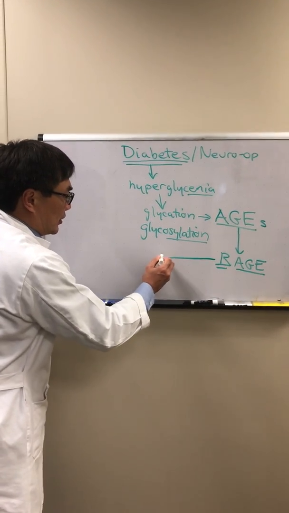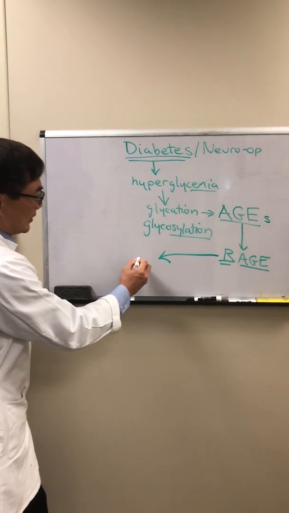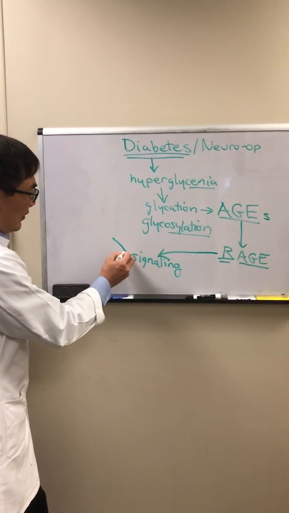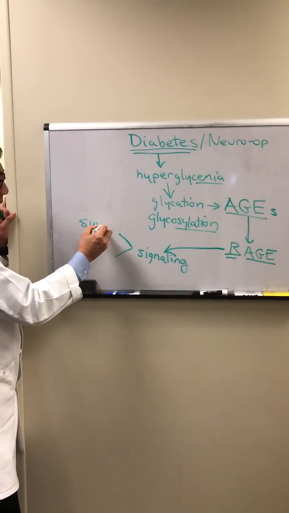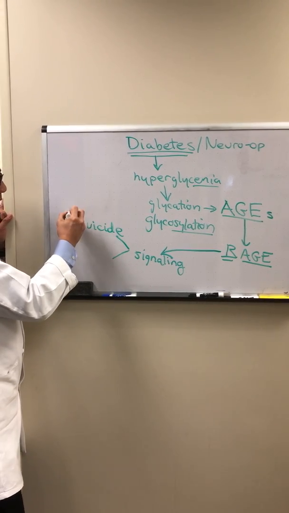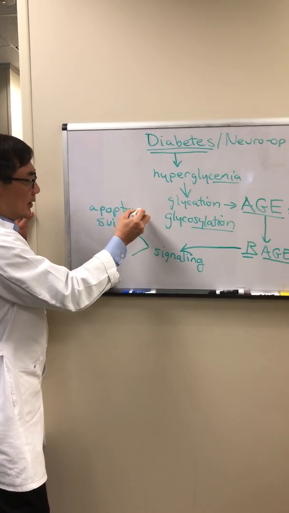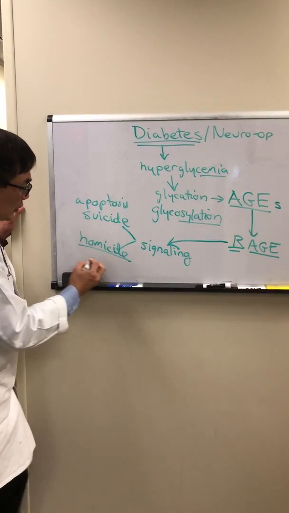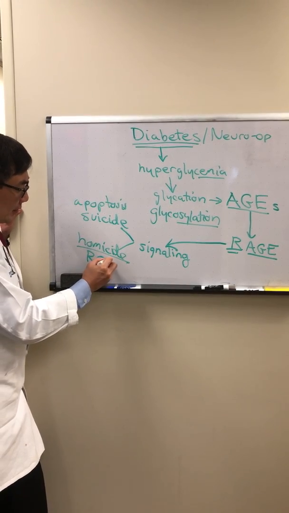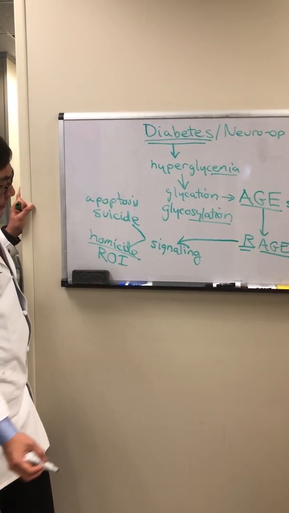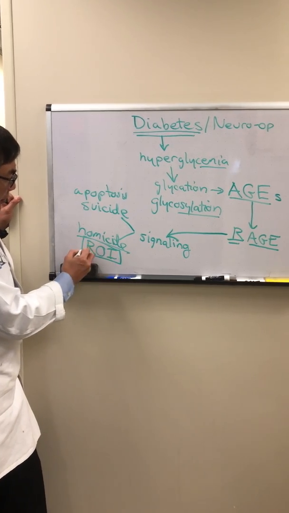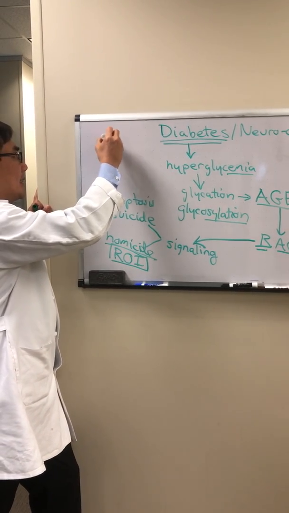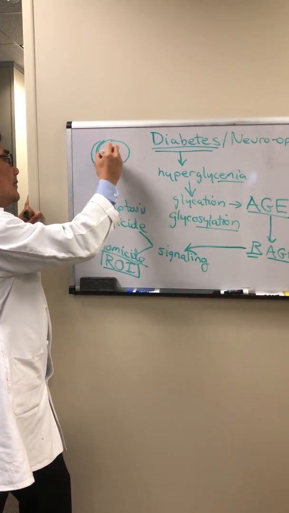And it is that RAGE that produces the signaling mechanisms that result in the problems that we see in diabetes, both through a kill yourself pathway, a suicide pathway called apoptosis, and a homicide pathway where cells are killed or damaged, usually from inflammatory mediators and reactive oxygen intermediates that are free radicals that are destructive. The target, of course, is the pericyte. Peri means around, and the cell, the site that it's around, is the endothelial cell.